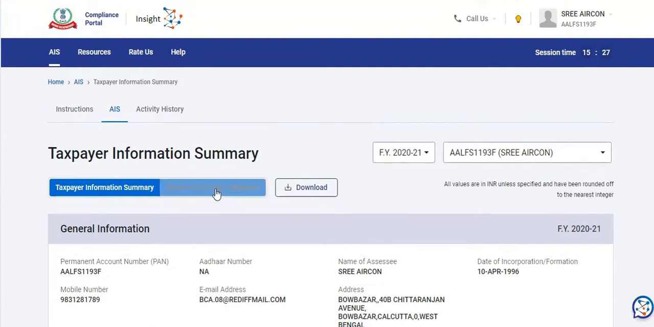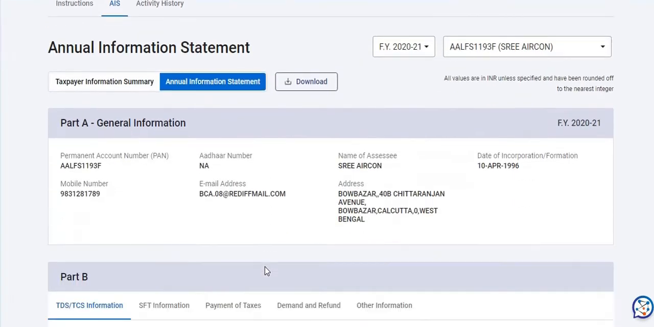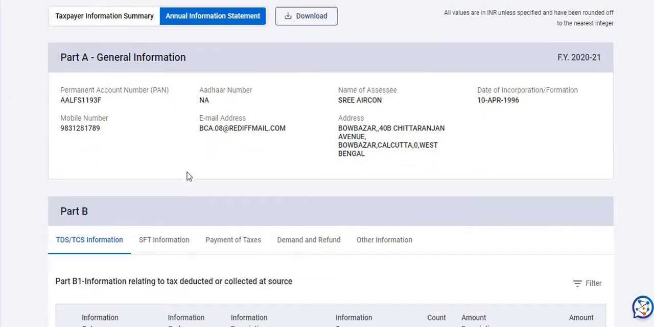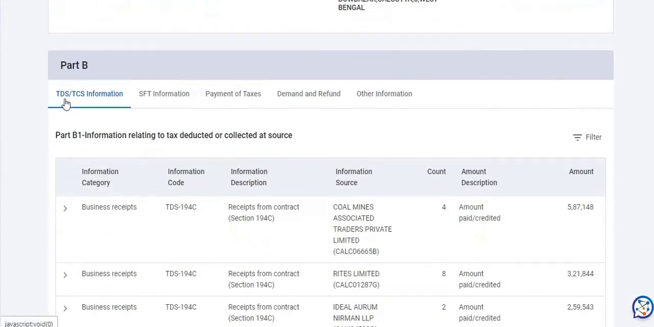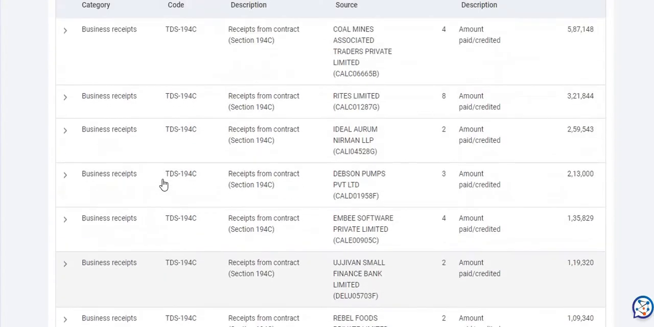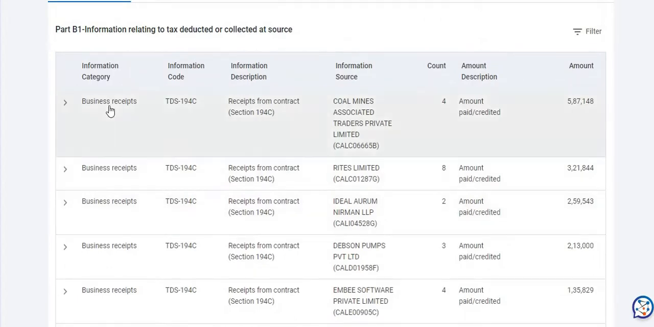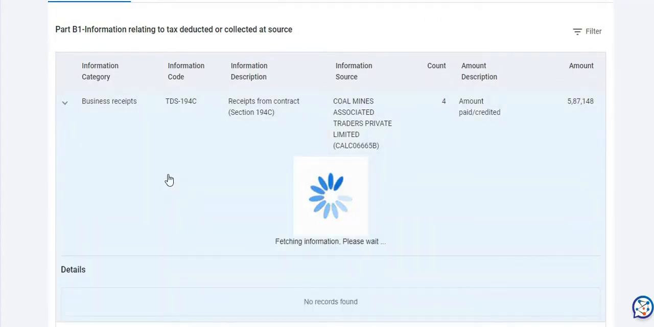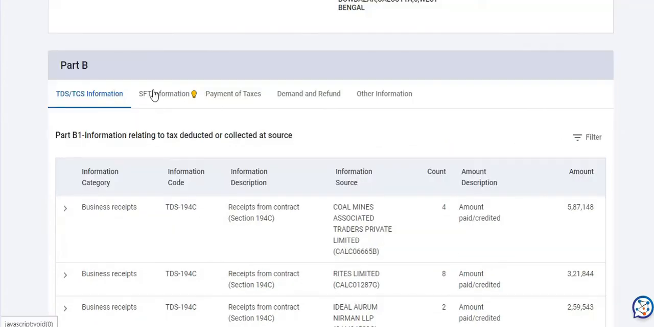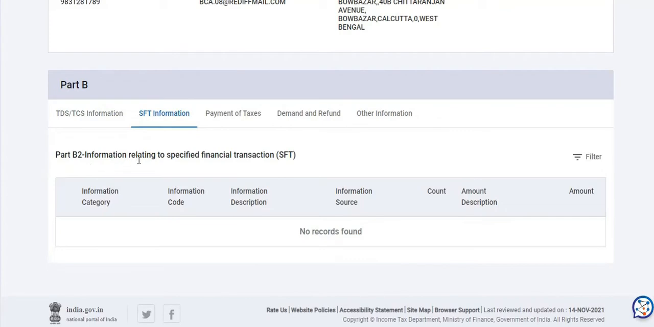If we click on Annual Information Statement, you will get the details of AIS. The first part is general information. Part B, the TDS and TCS information. These are the details of the TDS, and if you click on any item, you will get more details of the TDS, like that, quarter wise summary of TDS, the SFT information, the information relating to the specified financial transactions.